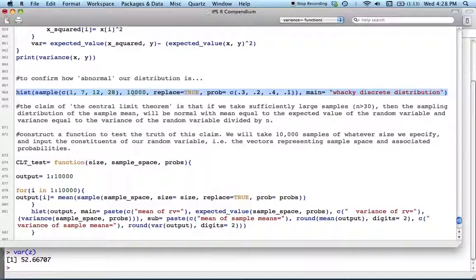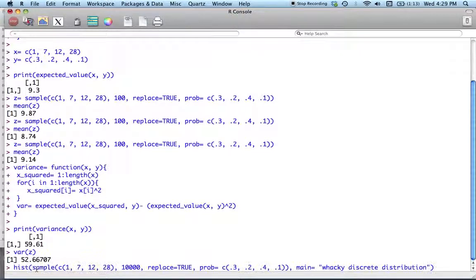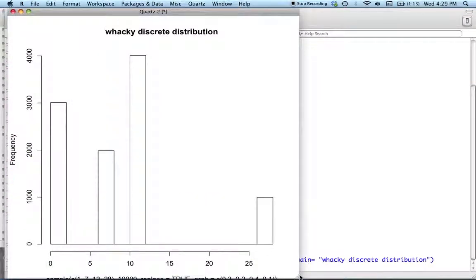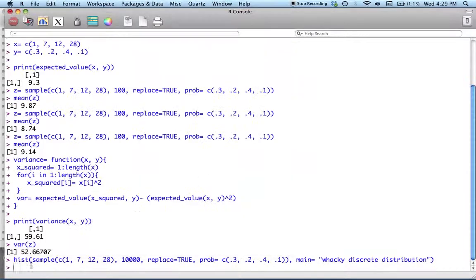And we're hoping that by doing it 10,000 times, we're going to get a reasonably accurate picture of what's going on with the distribution. There are other ways to do this in R other than actually doing a simulation. You can create a discrete random variable and see exactly what it is. But for our purposes here, we're just going to do it this way. And this is our thing. So we can see that this is decidedly not a normal distribution. Very well.